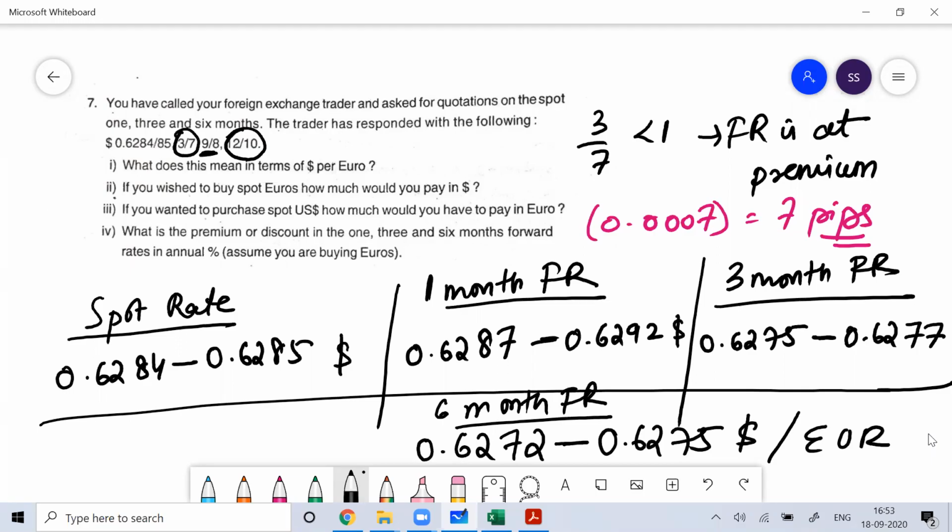Very simple. So whenever you see the fraction, if the fraction is less than 1, then forward rate is at premium. If it is premium, then add. And if it is more than 1, then forward rate is a discount. If it is a discount, then subtract from the spot rate.